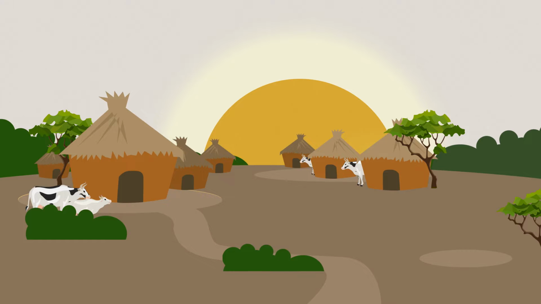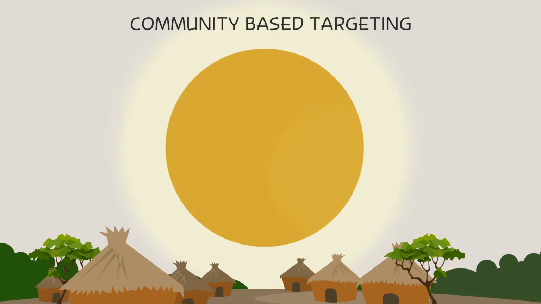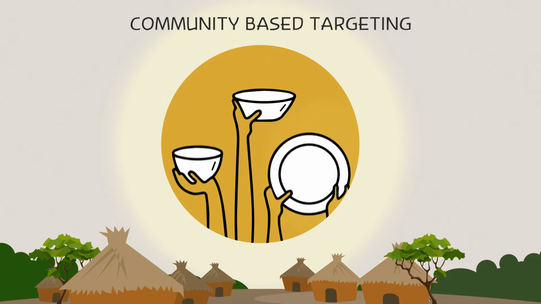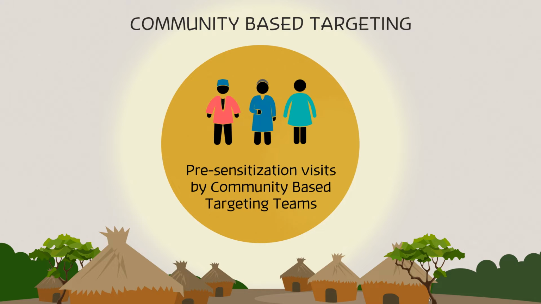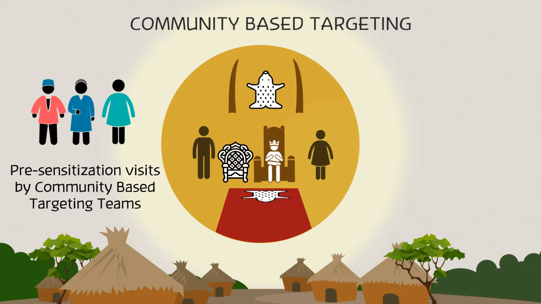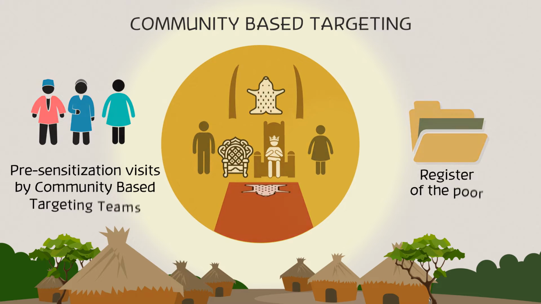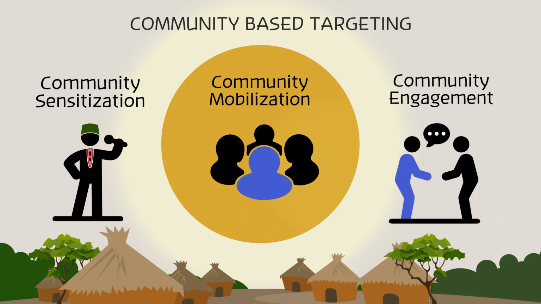The second stage in building the register is community-based targeting. This inclusive method allows community members to define what poverty means to them and identify the poorest amongst them. The process begins with pre-sensitization visits by community-based targeting teams to community leaders to inform them of the government's plan to build a register of the poor. It is followed by community sensitization, mobilization and engagement.